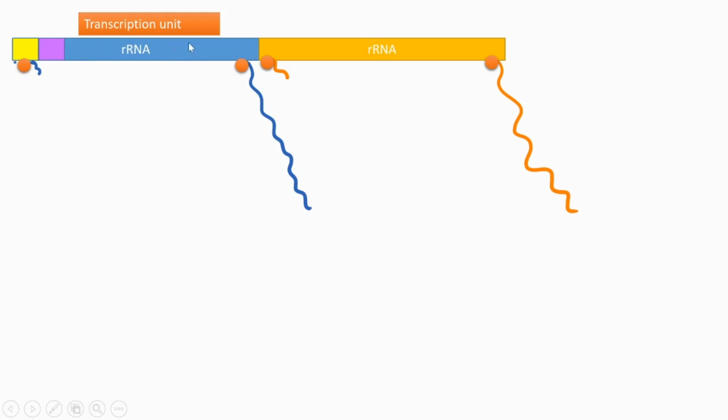That length of DNA represents a single transcription unit. If we consider this as a transcription unit, at its beginning is the promoter, and next to that will be the initiation point. And from that point onwards, transcription is going on.